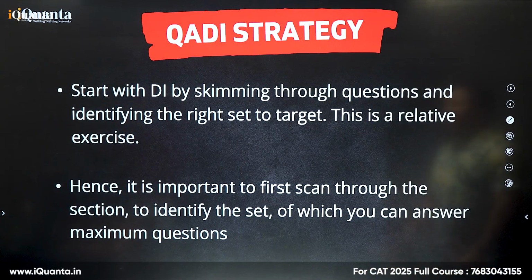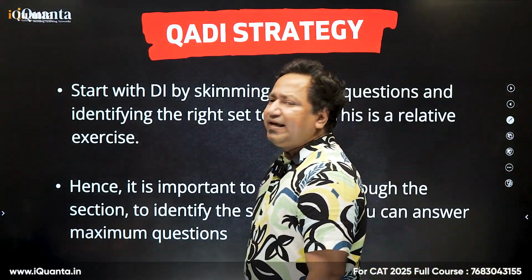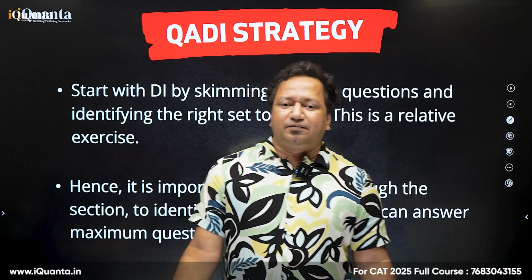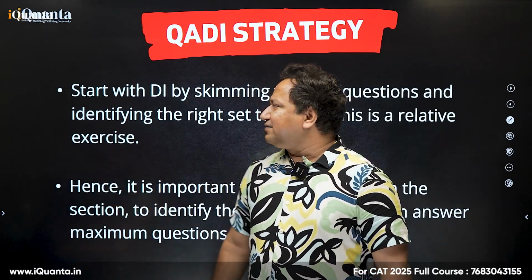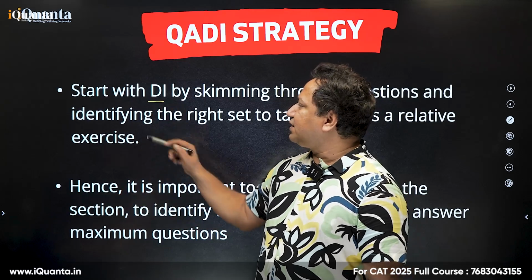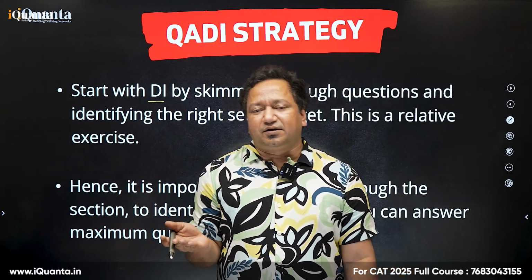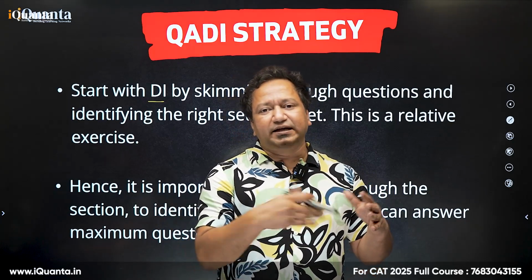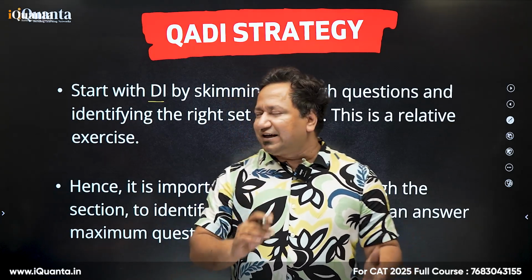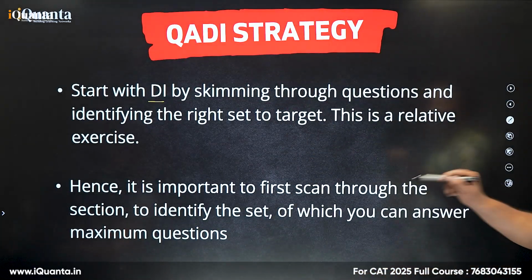DI strategy, QADI strategy. Start with DI. There is something which is followed by experts. Again, it's subjective. Let's say you get a question of arithmetic, you will say, oh, I can do that. So that's subjective, but starting with DI has got a purpose, because in DI you will be having 3 questions or 2 questions based on what kind of DI set is there. So if you solve the DI set, you'll be able to answer 3 questions in one go. That will save some time. That's why we should start with DI by skimming through the questions and identifying the right set to target.